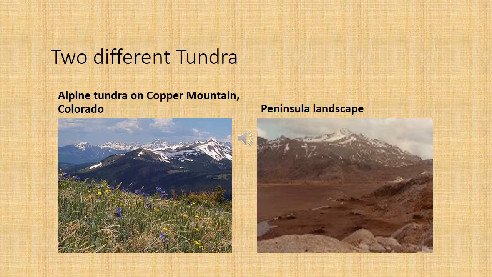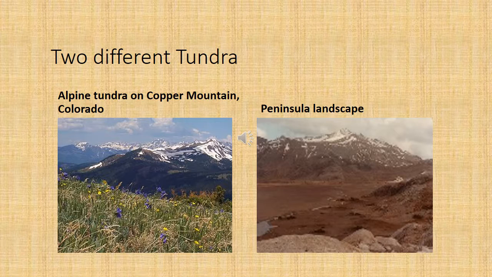These were all the physical factors of tundra. At the end of the slides, I would like to talk about two different tundras. Number one, we can see the greenery over there. It's in Colorado, and the other one is a different kind of tundra. But the temperature of both these tundras is the same.